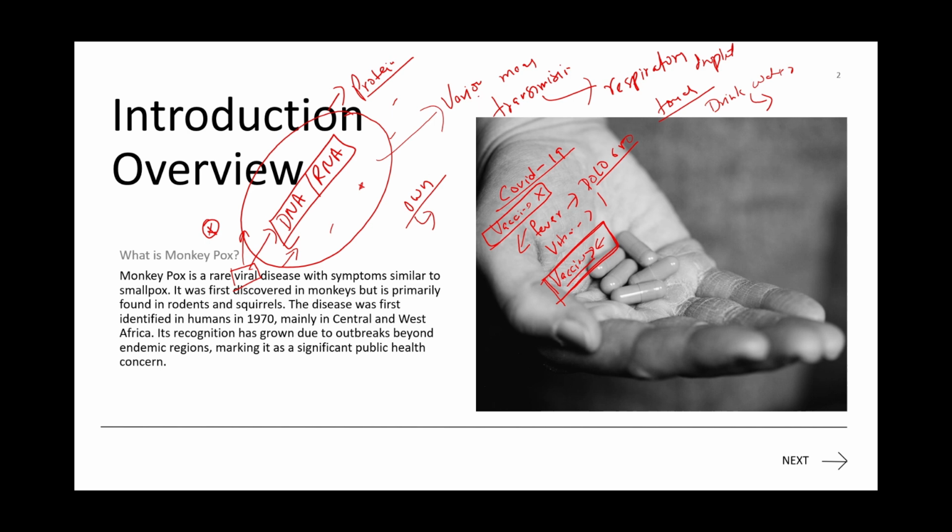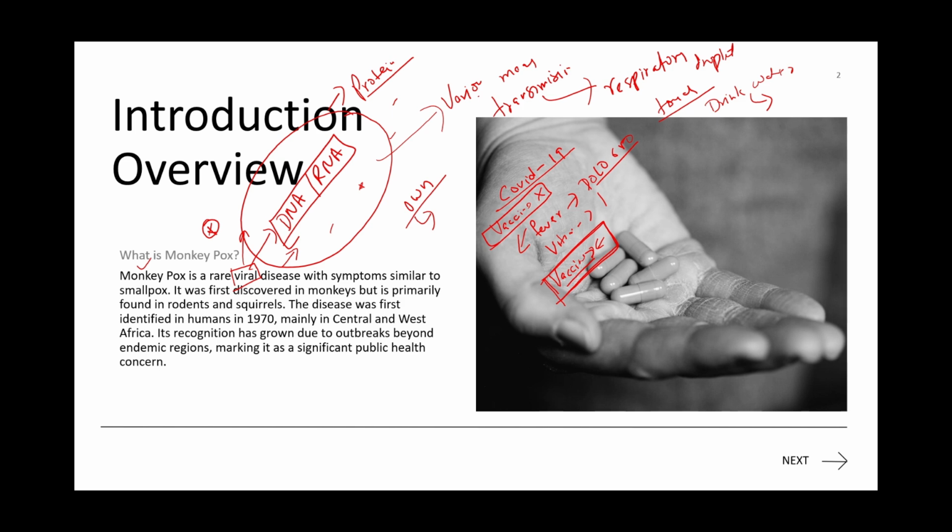What is a viral disease? See, monkeypox is a very rare viral disease with symptoms similar to smallpox. In smallpox, what kind of symptoms did we used to see? Symptoms like rashes on your face, hands, forearms, fever, body ache and body pain, and vomiting can happen. These kinds of things were the symptoms of smallpox, and similar symptoms have been observed in monkeypox.